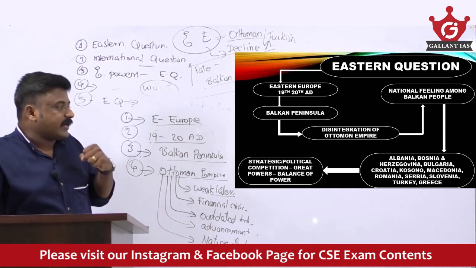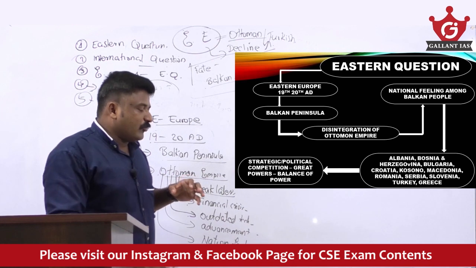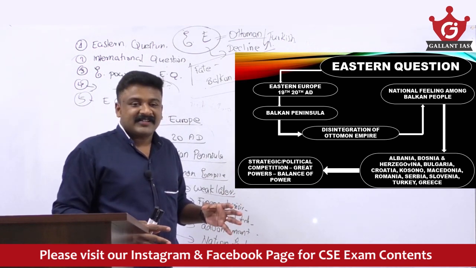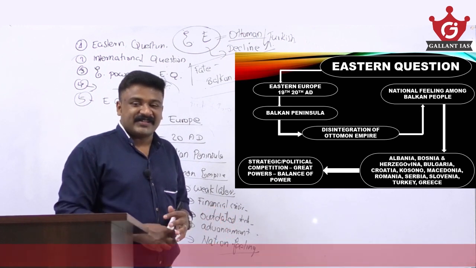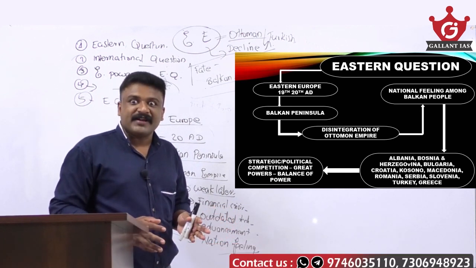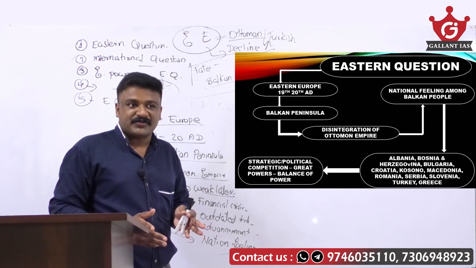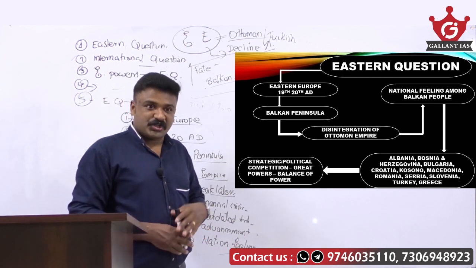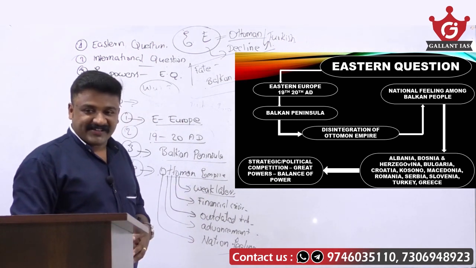They wanted to remain independent. Okay. So if the Ottoman Empire declined, who will be controlling this Eastern Europe? Britain will be controlling, Russia will be controlling, France will be controlling, Austria will be controlling, or Germany will be controlling? Who will be controlling?